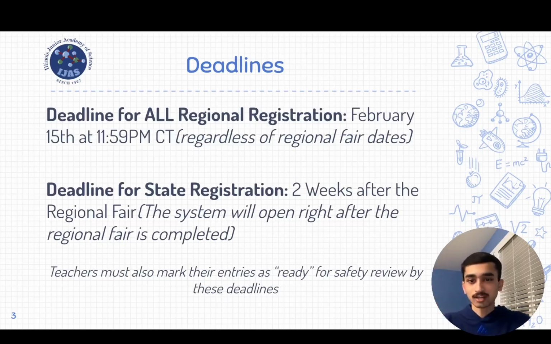So the system will lock on February 15th, it will unlock on your regional fair date or after your regional fair, and then students will have 2 weeks before it locks again until the state fair. And so we really wanted to make sure that students have the opportunity to improve their submissions after the regional fair. And so that's why we've implemented this 2-week policy.